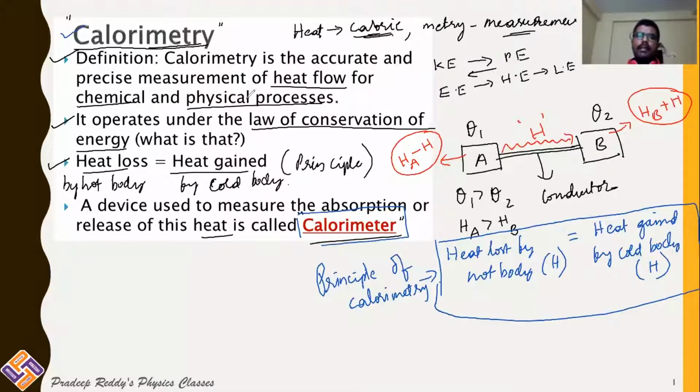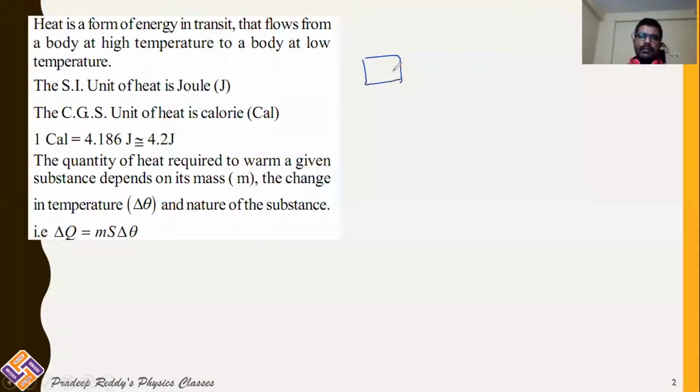Let us consider this is object A at temperature θ1, and this object is losing some heat energy, which I am considering as H. In general, you will be denoting it with Q in this chapter. Q is the amount of heat energy transferred.